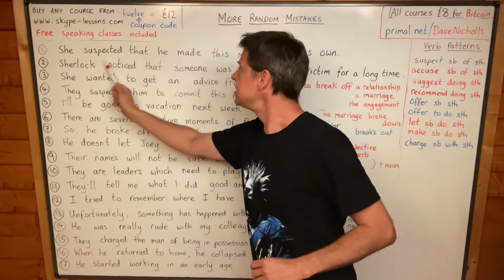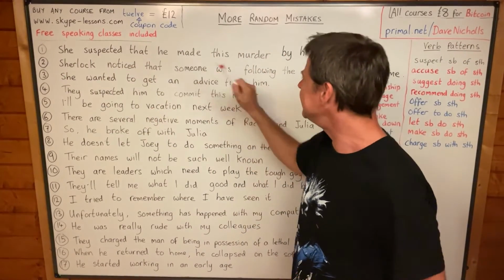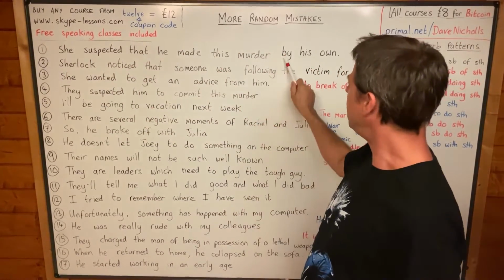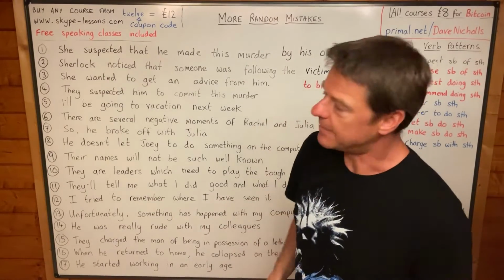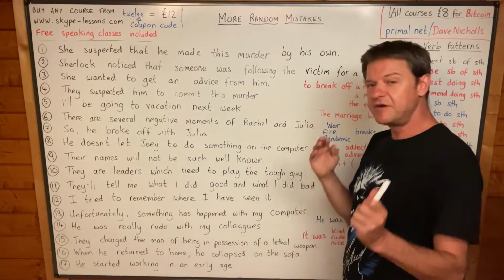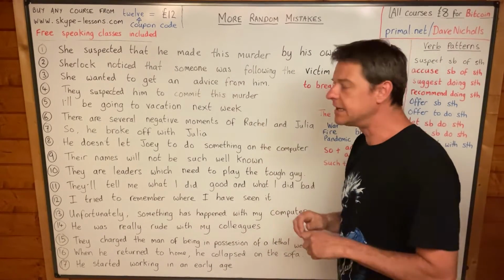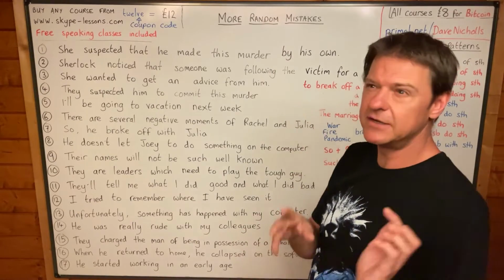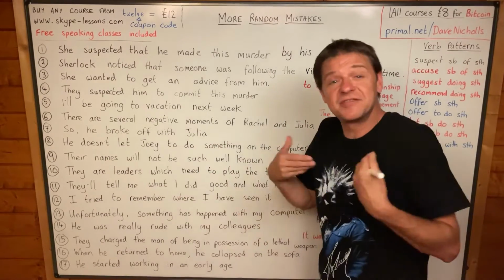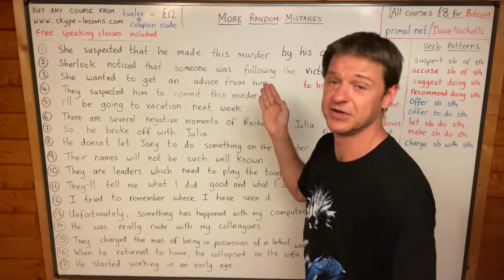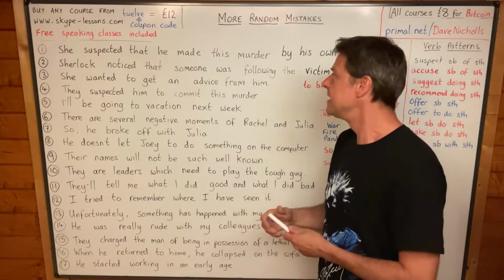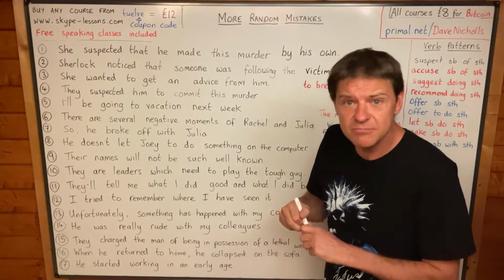Number one, she suspected that he made this murder by his own. There are a couple of mistakes in this one. Now, firstly, you don't make a murder and you don't technically do a murder, although that sounds better to me than make a murder. It's still not correct though. The correct term is committed.